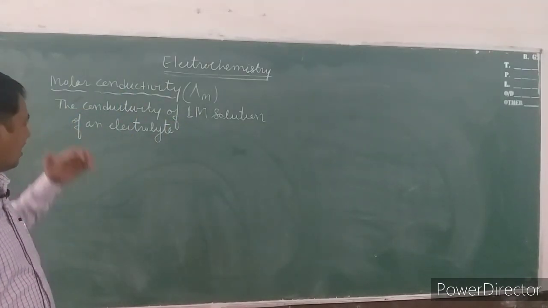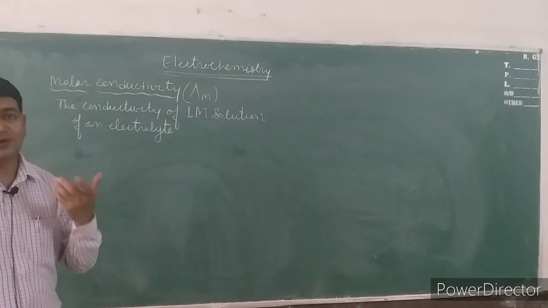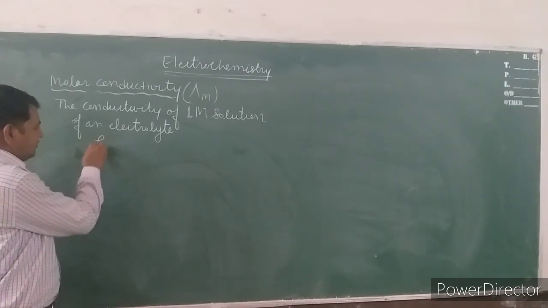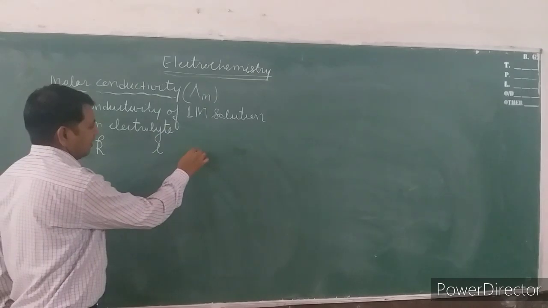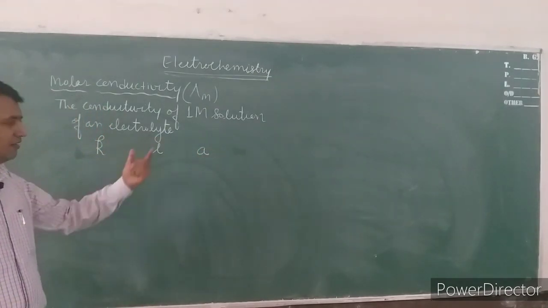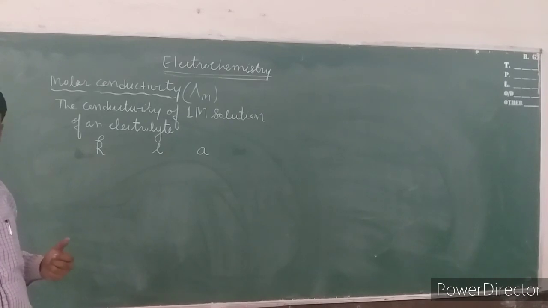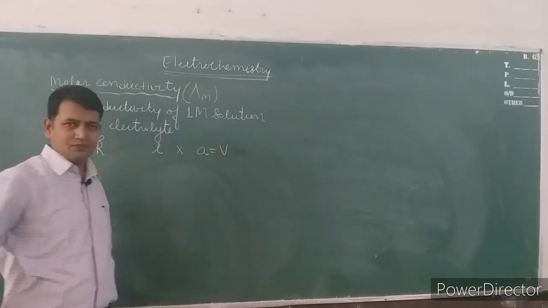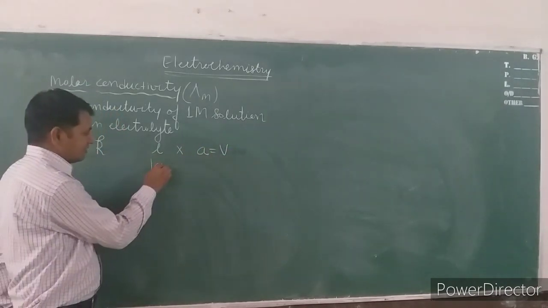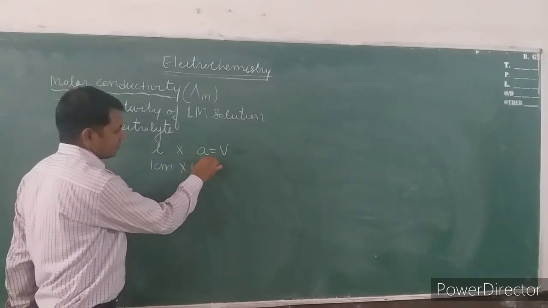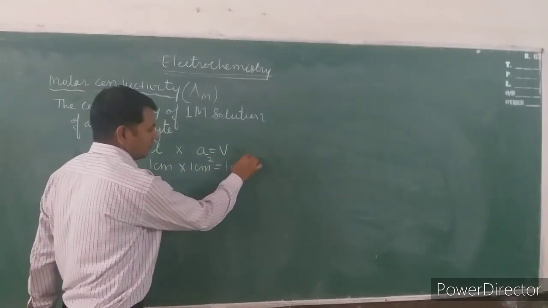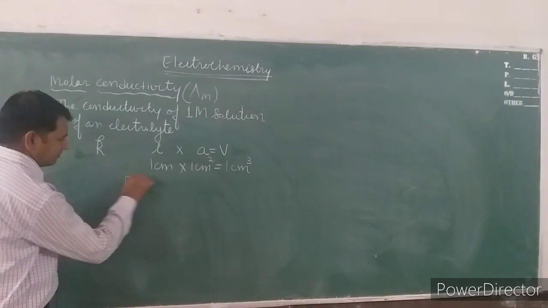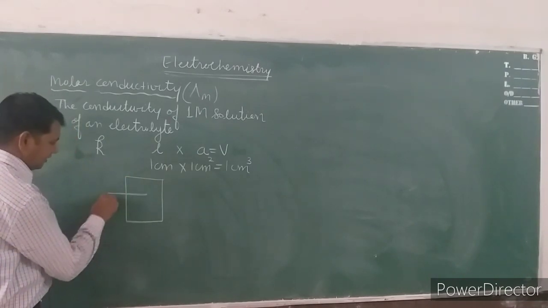Now the question is that how can we correlate the conductivity with the volume? In a simplified way, the conductivity is dealing with length and area, in the terms of cell constant. So the length into area is known as volume. It means if there is a 1 centimeter length and 1 centimeter square cross sectional area, its volume will be 1 centimeter cube. So in a nutshell, we can understand that the conductivity is the conductance of